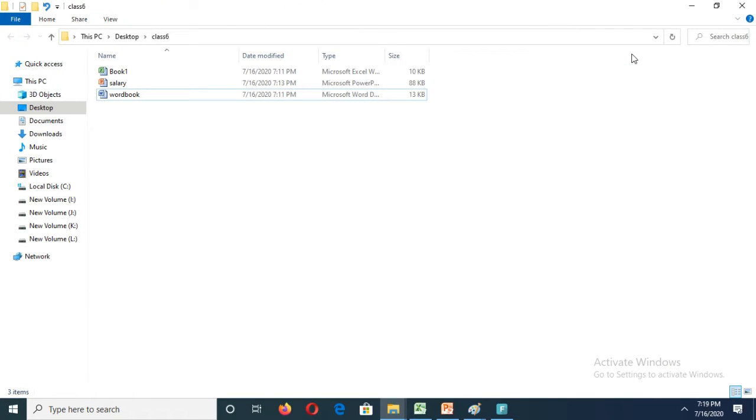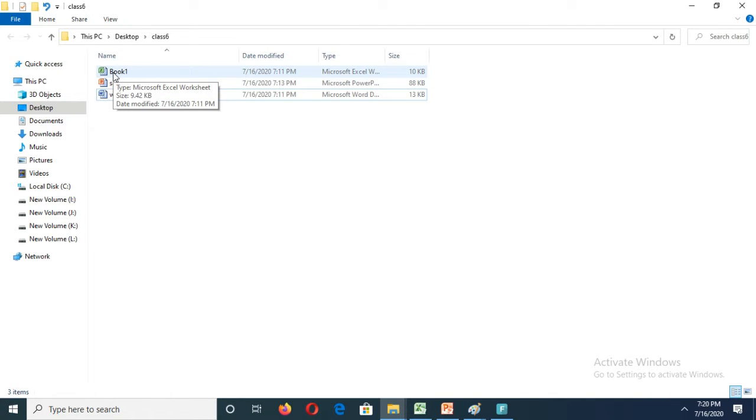In this folder, the folder name is class 6. In this folder, we can see three different types of files. The first one is an Excel file, the second one is a PowerPoint file, and the last one is a Word file. These are the different types of files available here.